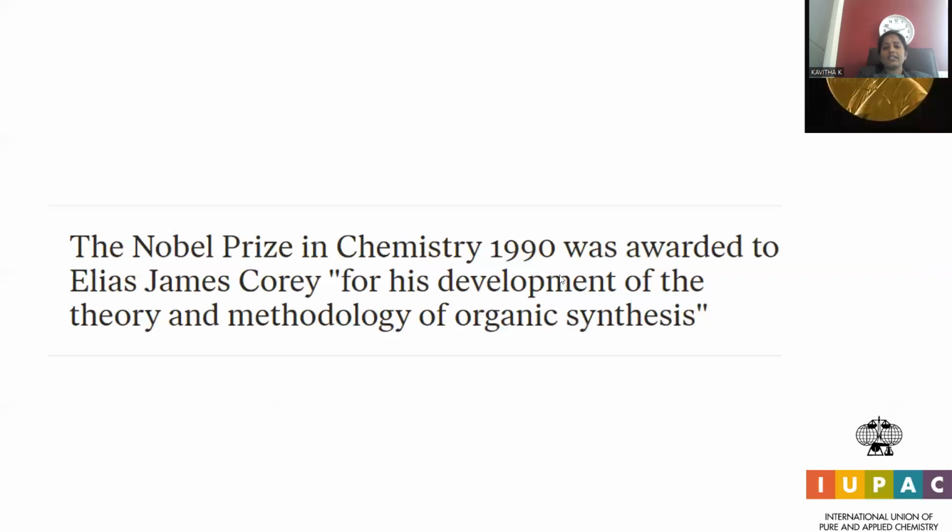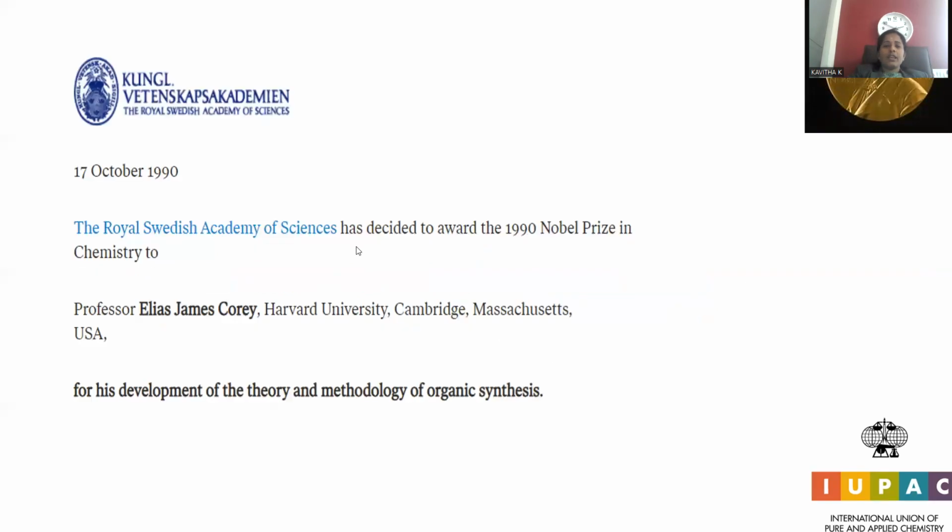The Nobel Prize in chemistry for the year 1990 was awarded to Elias James Corey for his development of the theory and methodology of organic synthesis. He made contributions to the theoretical assumptions and pathways for synthesizing organic compounds. Hence, he was accorded the prestigious world recognition called the Nobel Prize in the year 1990 in the field of chemistry. Let's go with brief info regarding the scientist.